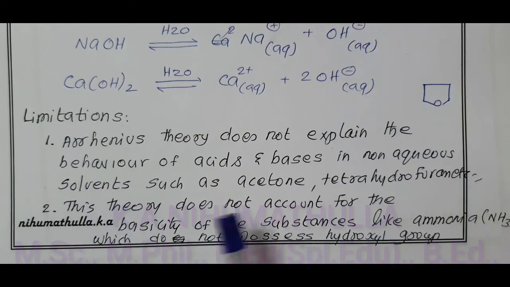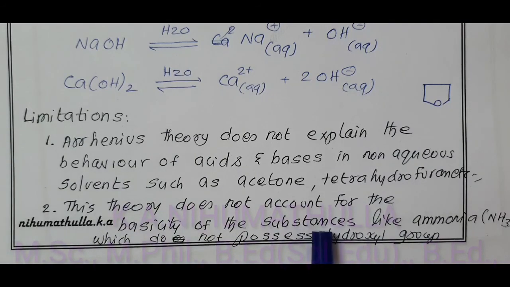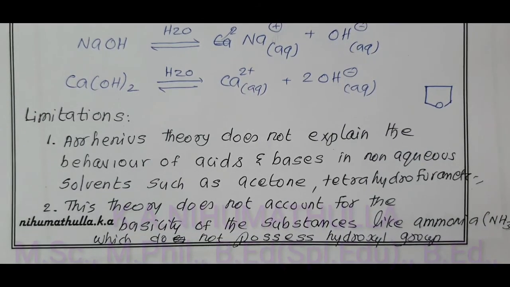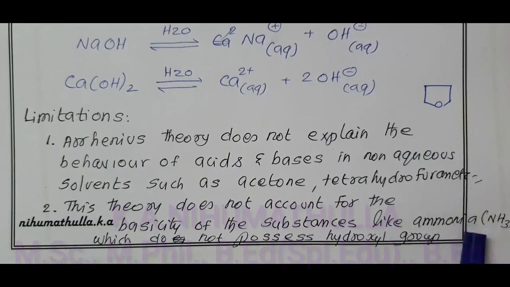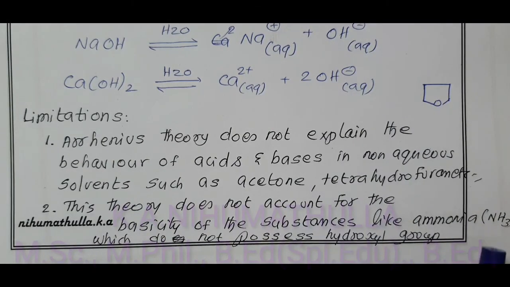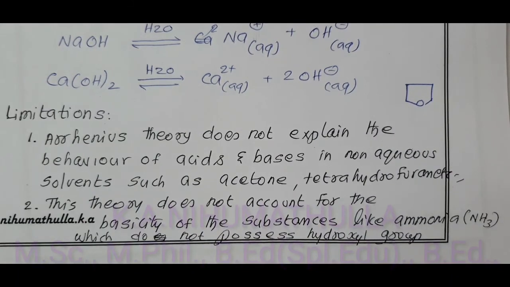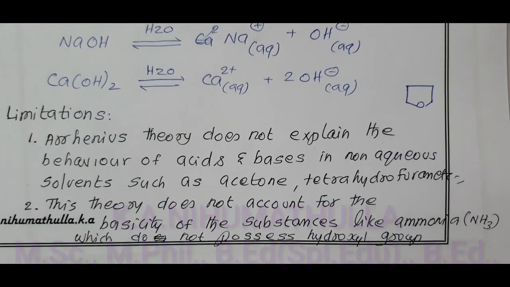This theory does not account for the basicity of a substance, the number of replaceable hydrogen atoms. Like ammonia: ammonia is a base, but according to Arrhenius, a base is a substance which contains OH minus ion. Ammonia does not contain OH minus ion or a hydroxyl group, but it is called a base. Therefore, it is not explained by the Arrhenius theory. Substances which do not contain an OH group but act as a base are also not explained by Arrhenius theory. So, in this video, we have discussed the Arrhenius concept of acids and bases.